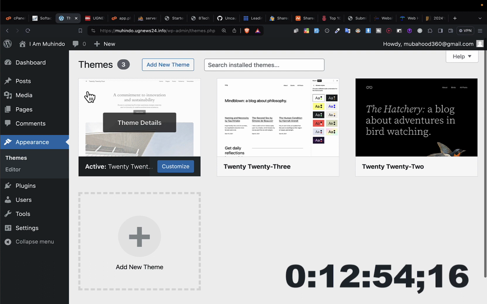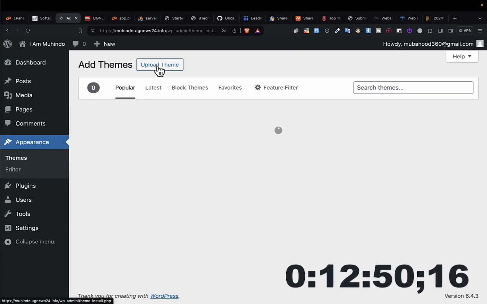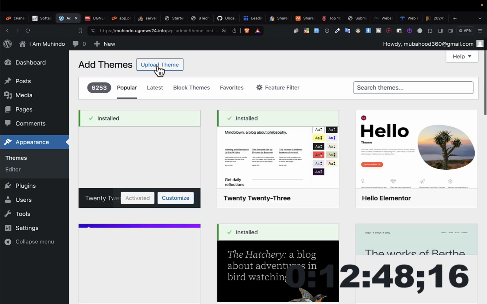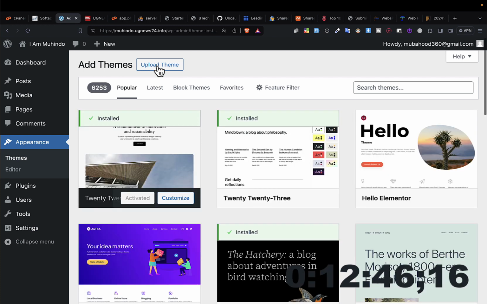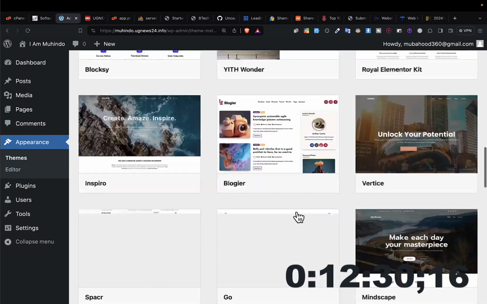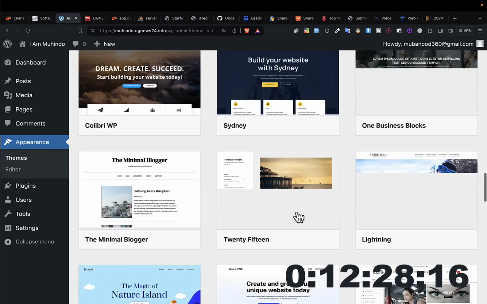So to add a free theme of WordPress, you simply come here and say add new theme. When you click on add new theme, let's say that you purchased the theme from outside, they'll give you a zip file that you'll have to upload here. But if you want to use WordPress's free themes, you can just click on add new themes, and then you'll be able to see a marketplace or a listing of themes.